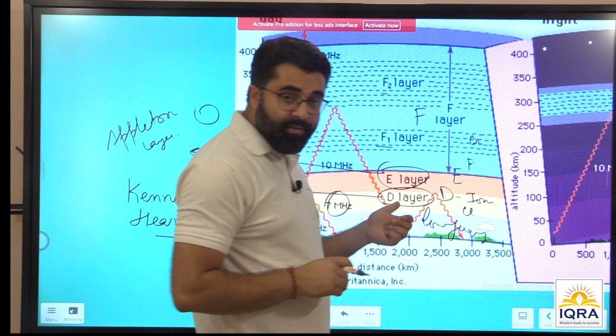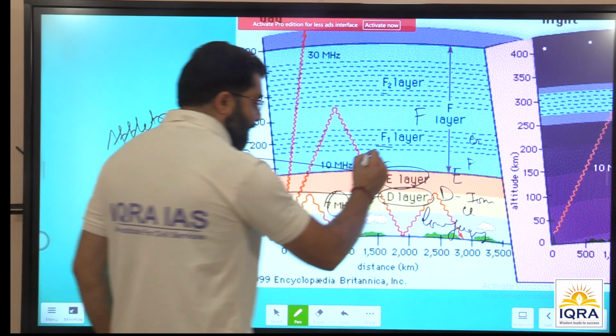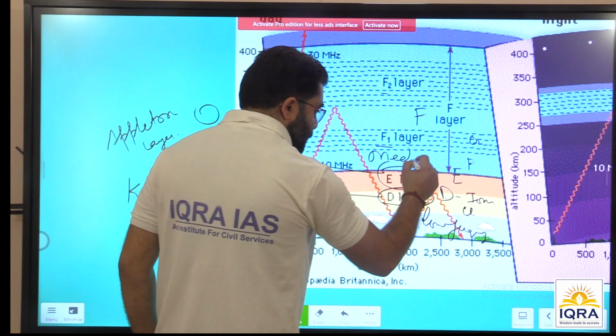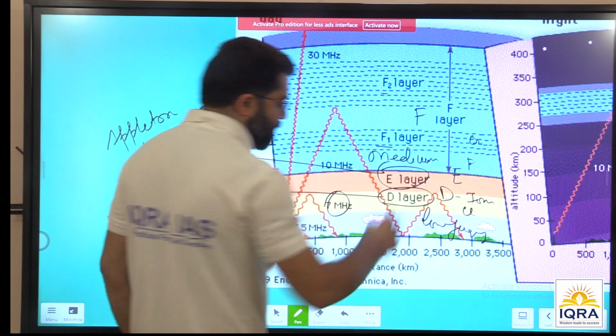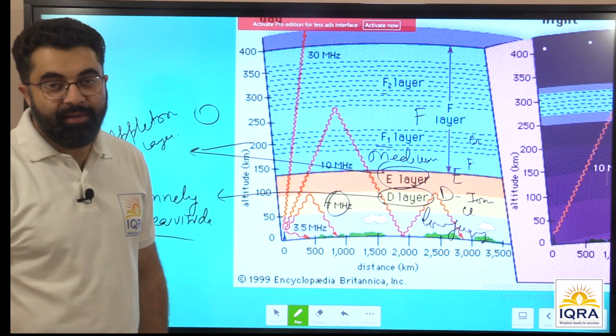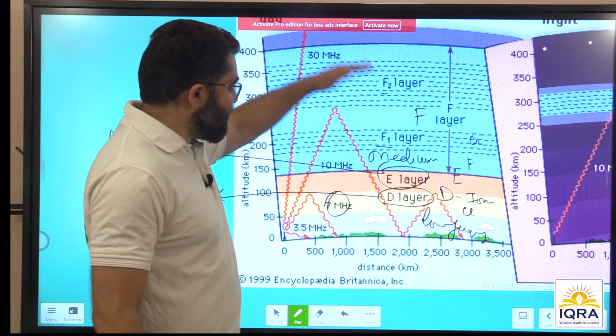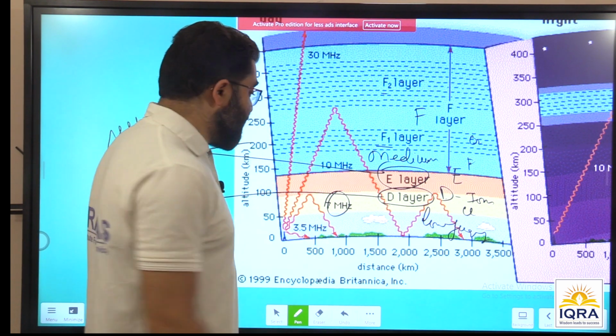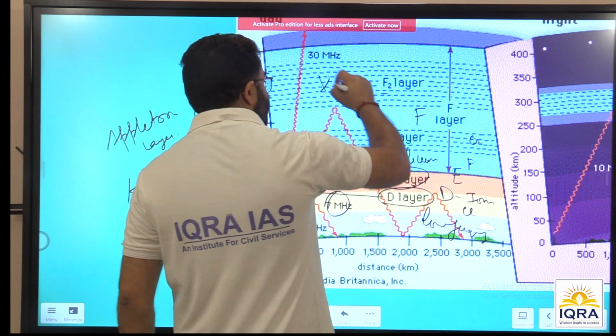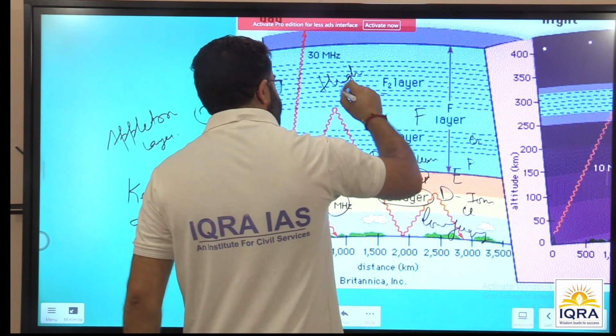Now the E layer can reflect medium frequency radio waves. Then comes the F layer. The F layer can reflect high frequency radio waves, right?